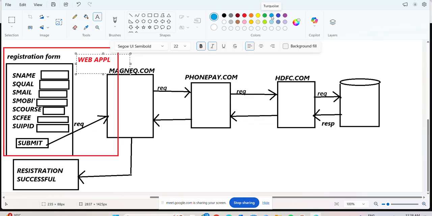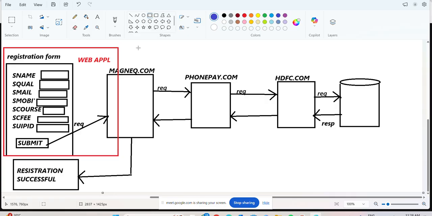Now observe very clearly, the next concept. In this case MagnaQ software is there. Next, after that, we again have PhonePe available. Now in this case, what is the client? MagnaQ software is the client. Otherwise, I will tell you another concept, like a consumer.